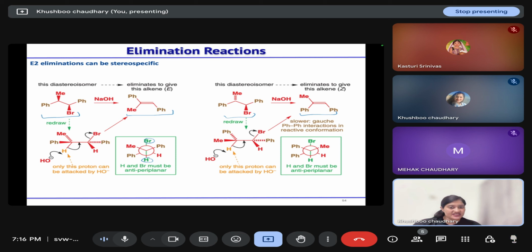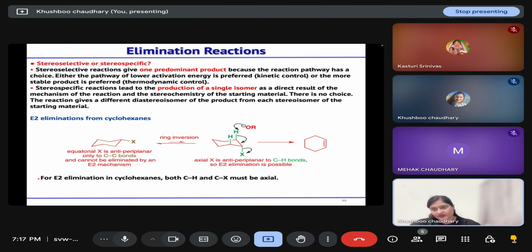So E2 elimination is stereospecific based on the arrangement where the anti-periplanar system is formed and steric repulsion is minimum. Stereoselective means one of the products is major, and stereospecific means only one isomer is formed and the other isomer will not form.